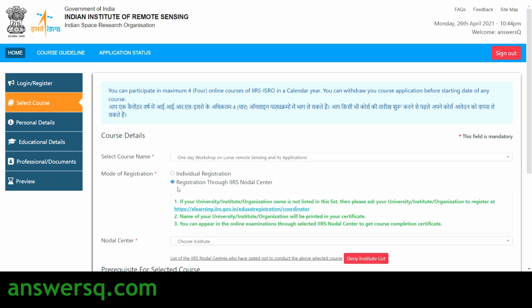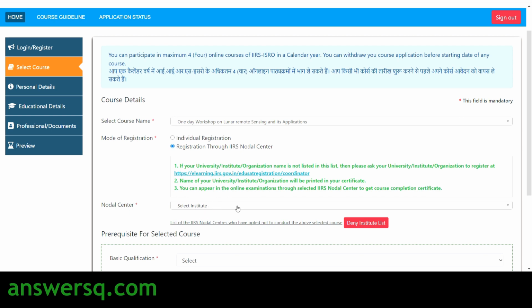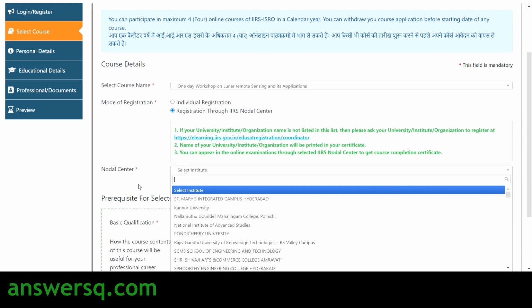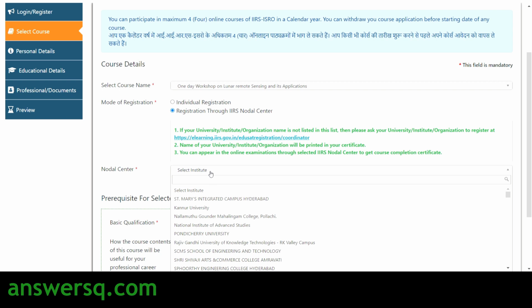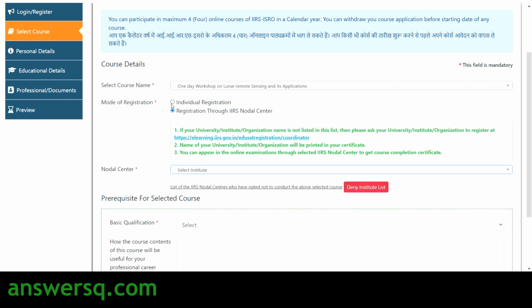Just click on this registration through IIRS Nodal Center, and here you have to select your institute or university name. So most of the institutes in India will be listed here. So you can just type in your college name or university name here and just select it. Or else if you don't see your institute listed here, you can also do individual registration.